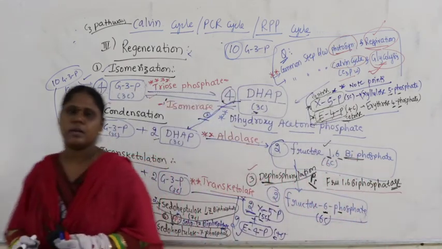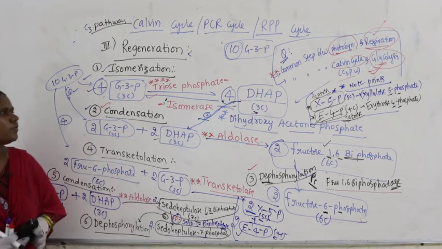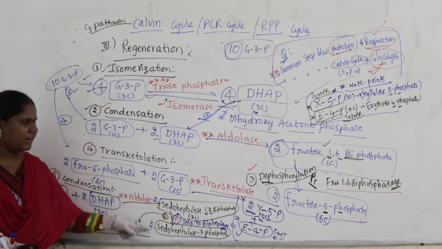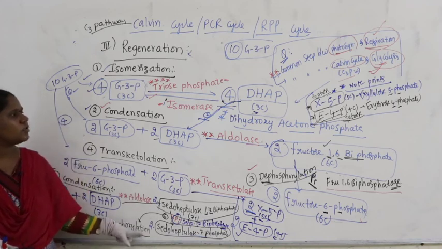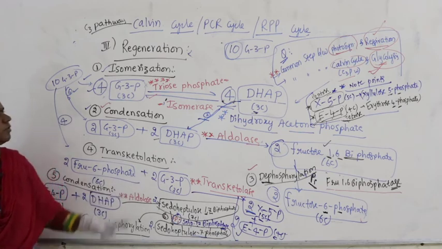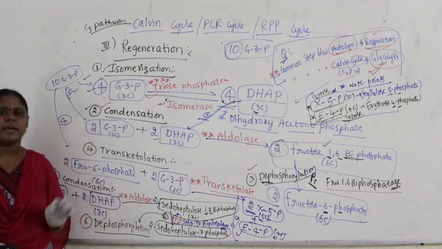If you want to attend each and every question of the Calvin cycle correctly, if you don't want to lose any question from the Calvin cycle, because they will ask you ratios, number of molecules, number of carbons, ratio between two compounds. So, if you do not want to miss any question, you need to practice each and every step very perfectly and very, very carefully.